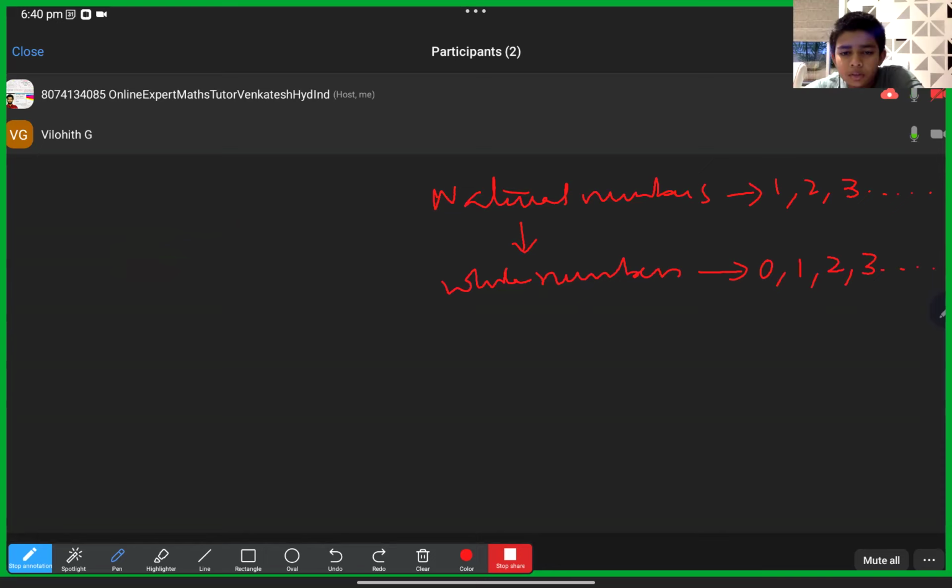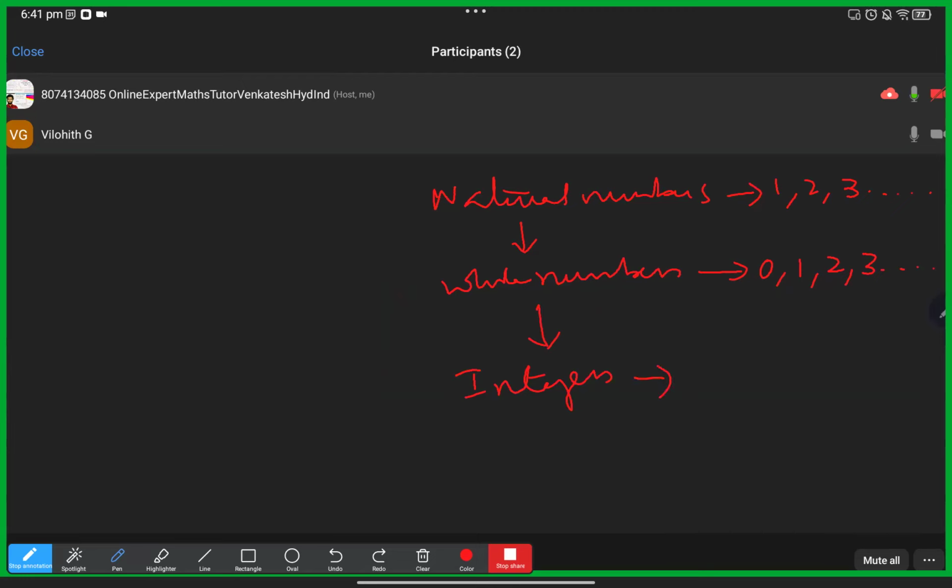Yes, sir. All the natural numbers are included in the whole numbers. Simply, whole numbers is the head of natural numbers, because in whole numbers, all natural numbers will also be there along with 0. Now, whole numbers' head is what? Integers.